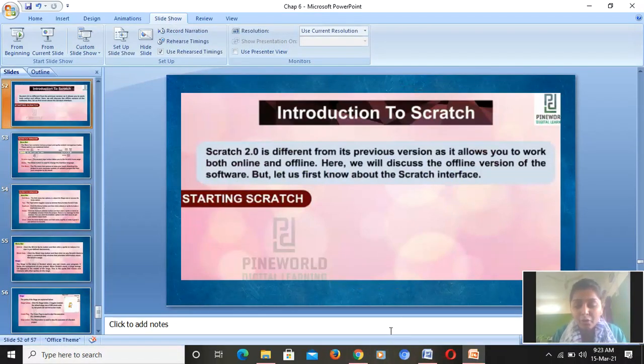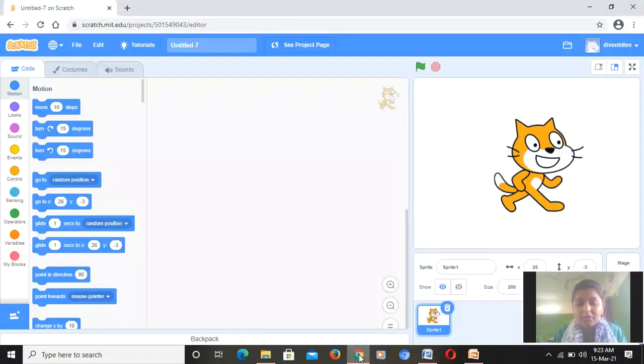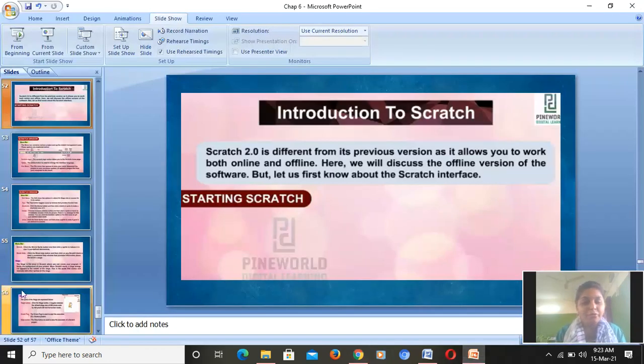Now I will show you the online version which I am using. See here you can get the website name scratch.mit.edu. Understood? See, this is the application software which I was talking about. Here you can see an animated cat. Yes. Let's move on further.